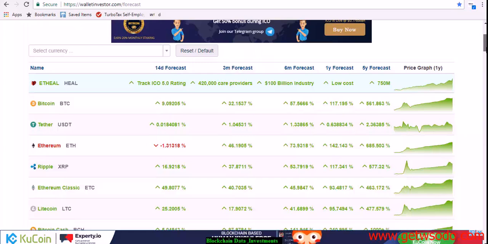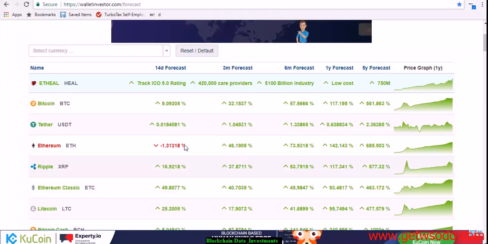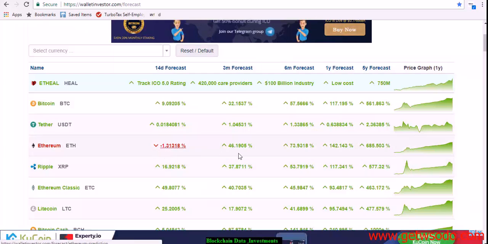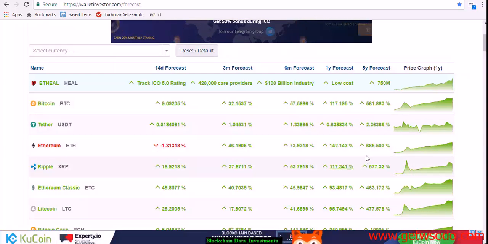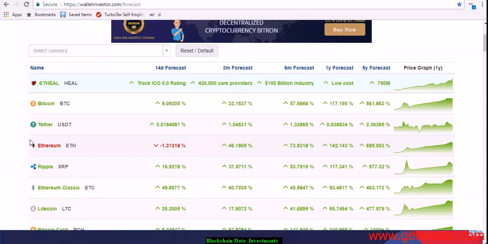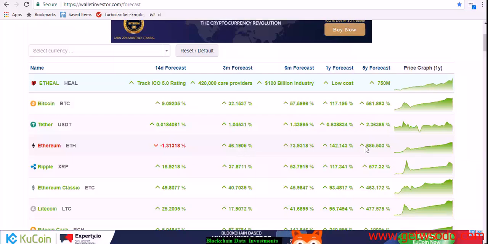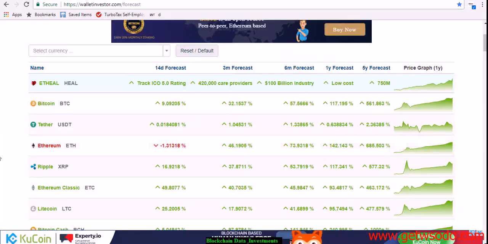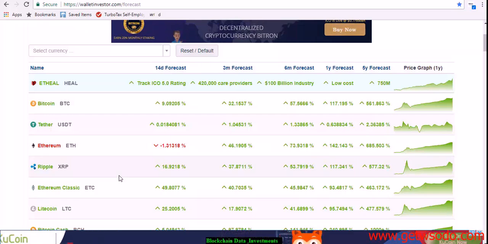But you can look at many different things. It's going to show you its predicted 14-day forecast on an asset, on a coin, and what the 3-month, 6-month, 1-year, and 5-year forecasts are. Now, there are a lot of parameters that would come into play with this. You can look at a chart and go, okay, based on the charts and the markets, it's projected to have a 685% increase. Ethereum, I would probably be an advocate to say yes, it will. But with other coins, I would go, well, this is a controversial coin. Ripple's a controversial coin. Do I even think it'll be here in 5 years?